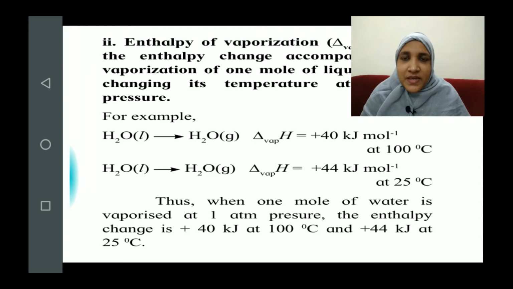We'll say what is happening and what is the enthalpy of that change. It will be called enthalpy of vaporization. Understood? Now these enthalpy changes which we are defining for only 1 mole of a substance can also be termed as molar enthalpies. You can also term this enthalpy of vaporization as molar enthalpy of vaporization, or molar enthalpy of fusion, or molar enthalpy of freezing, because it is defined for only 1 mole of a substance.